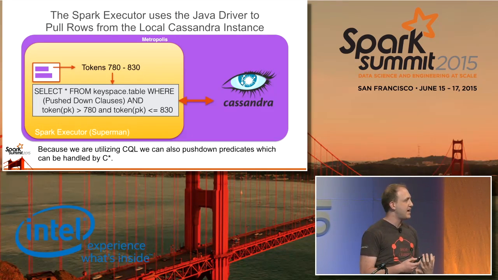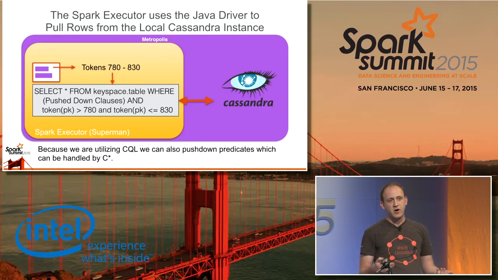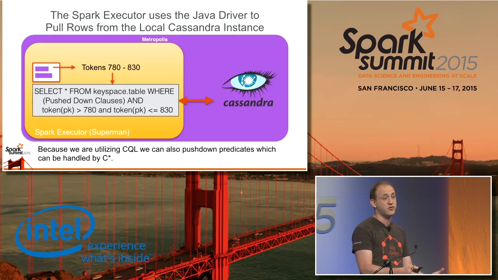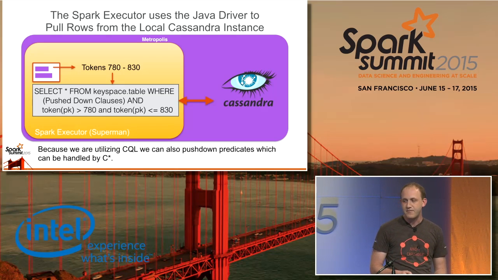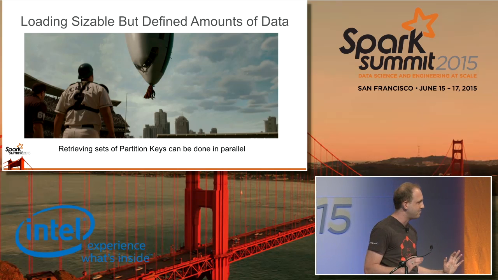But let's say instead we have just a selection of partition keys. So in the case that you have an RDD full of partition keys that you want to extract out of a Cassandra table, we also have a different method. So this is about loading sizable but well-defined amounts of data.